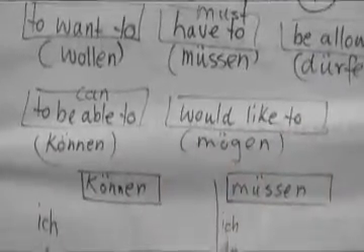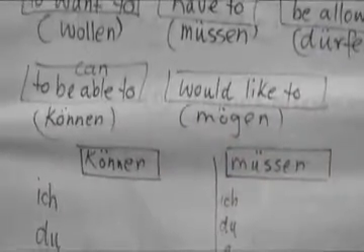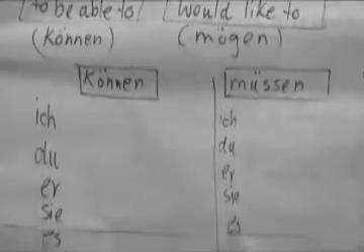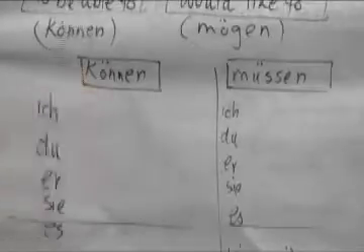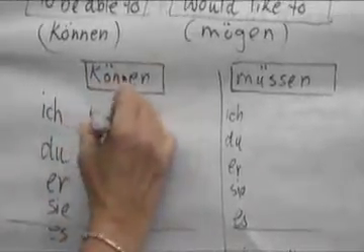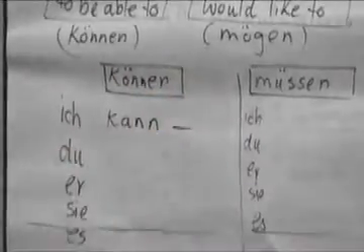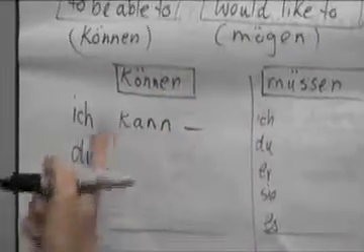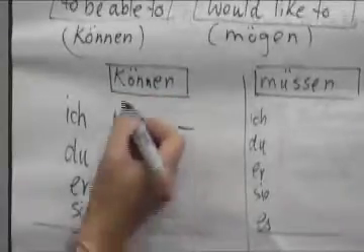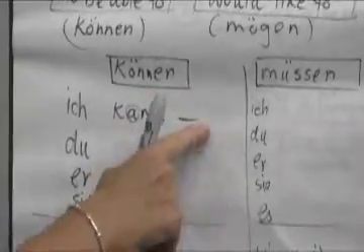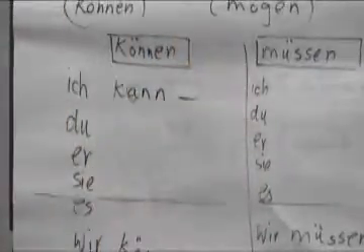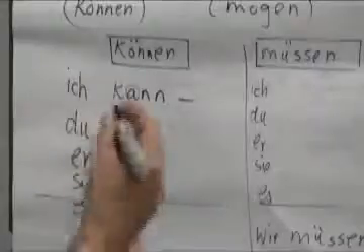Alright. Now let's look at what modals are doing. You probably guessed that they might be a little irregular. Alright, let's look at können. Let's conjugate it. Können. Ich kann. It's like the English word I can, right? You see the relationship? What happened here? The umlaut changed to a and there's no ending, even though it says ich, and we learned that ich usually adds an e. Modals do not add an e when in the ich form.